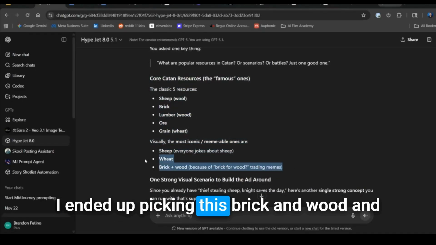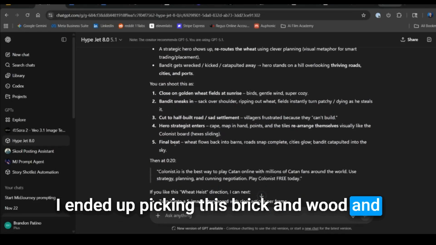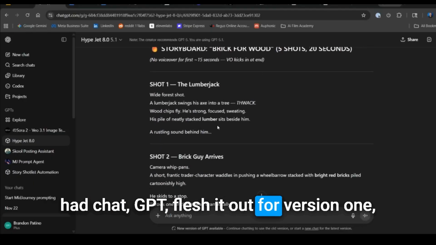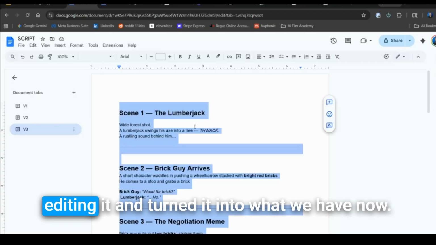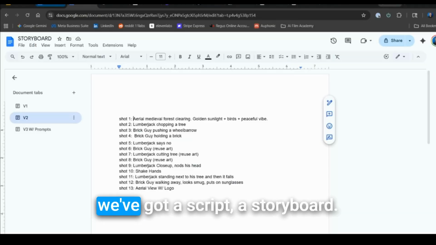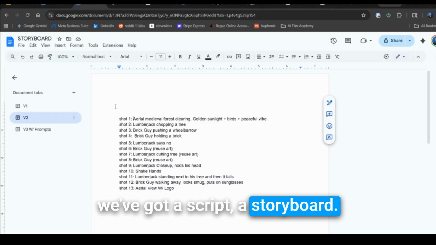I ended up picking this brick and wood and had ChatGPT flesh it out for version 1, dropped it into my Google Doc, and I started editing it and turned it into what we have now. We've got a script, a storyboard.